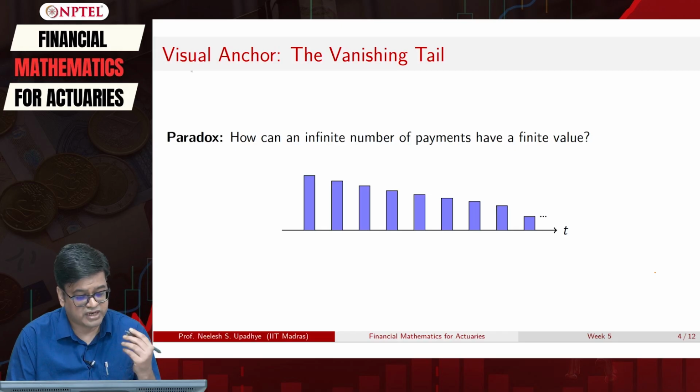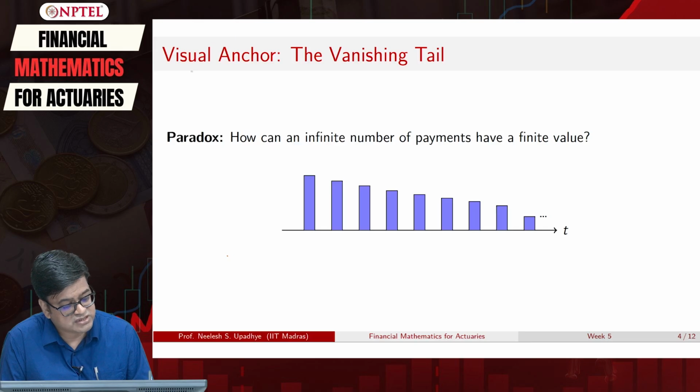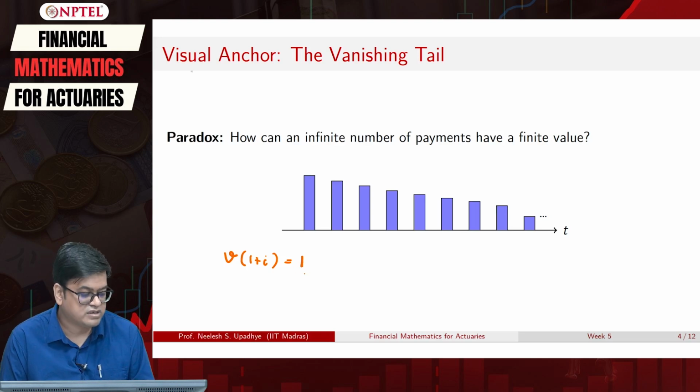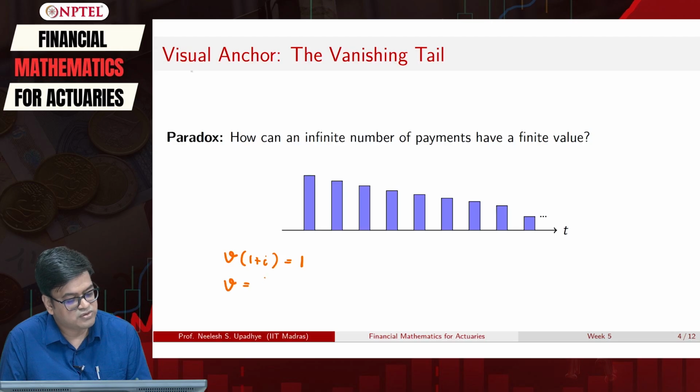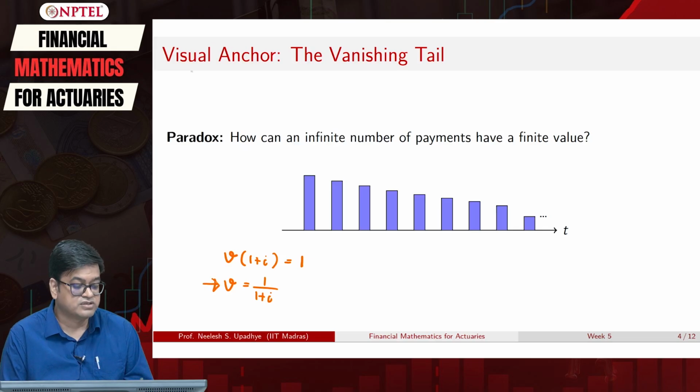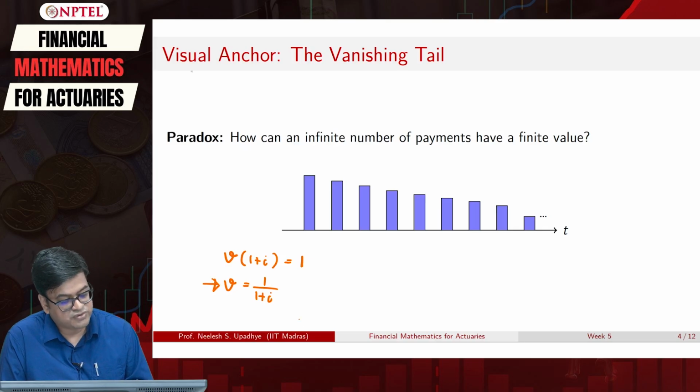If you relate to our v notation that we discussed, if you remember our discussion in weeks 1 and 2, it was revolving around looking one period forward. If I want $1 at time period 1, then the amount that I will invest is v equal to 1 upon 1 plus i. So this was our v notation that we discussed. Now if you look at this v notation, this number is always going to be less than 1.